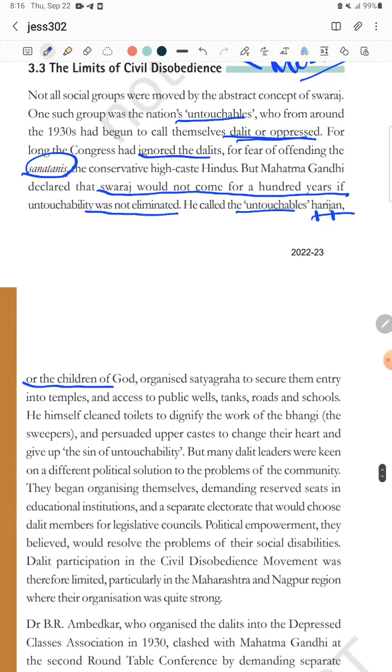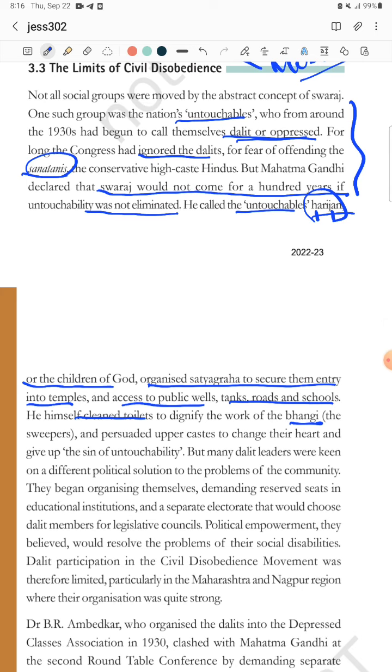Now what is the question? The question will be: who are the Sanatanis? Why were the people not a part of Congress for a long time period, for fear of offending the Sanatanis? Then what did Gandhi do for the upliftment of the Harijans? What did Gandhi do at the time to increase the social status of the Harijans in society? So Gandhi organized Satyagraha to secure them entry into temples and access to public wells, tanks, roads, schools. He himself cleaned the toilet to dignify the work of the Bhangi. Bhangi is a community whose work was to clean the society, to clean toilets and all.